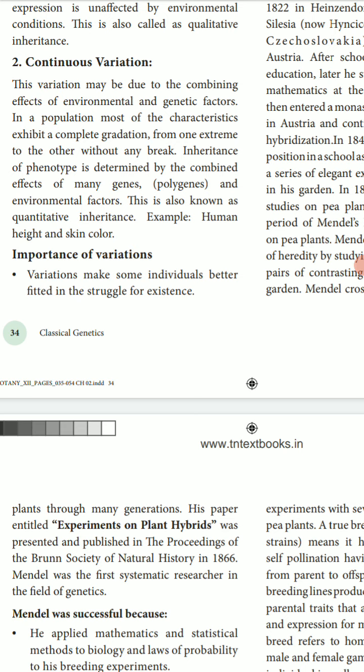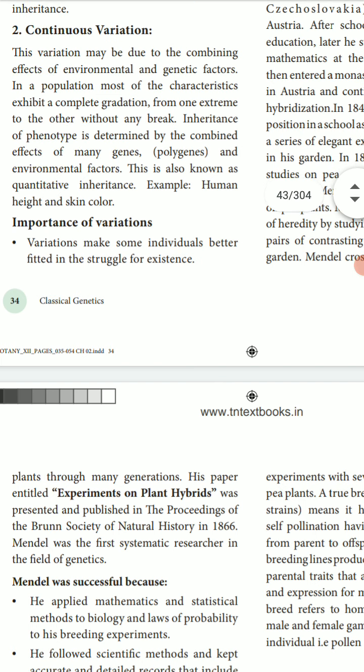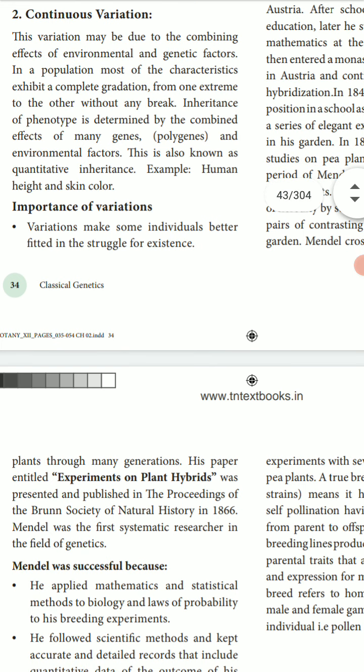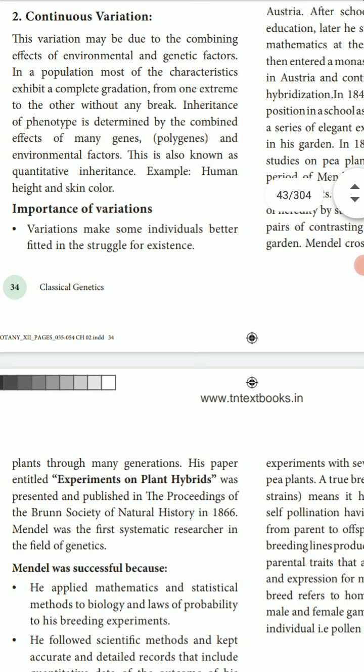In the population, most characters exhibit complete gradation from one extreme to the other without any break. The phenotypic expression is affected by environmental conditions. This is also known as quantitative inheritance.